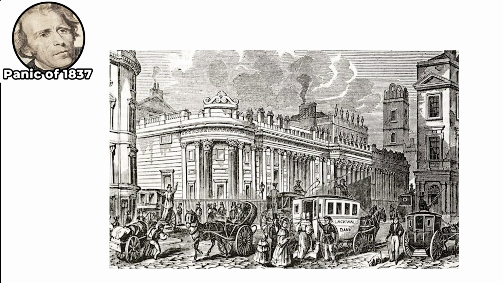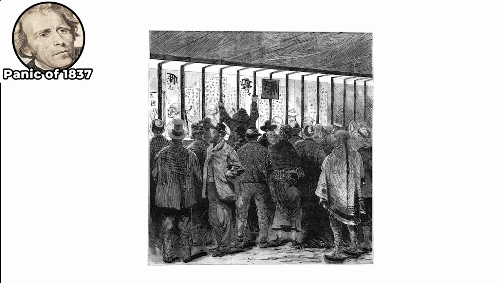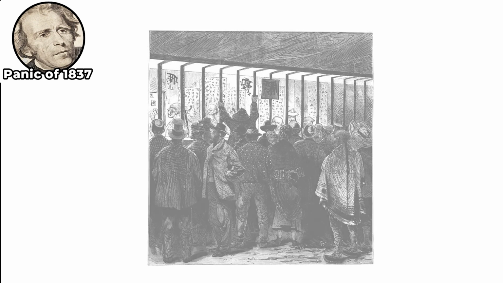Though Jackson had already dismantled the Second Bank of the United States in 1836, its absence made the crisis worse by removing a central financial backstop. The Panic of 1837 sparked a deep economic crisis that spread globally, shattered trust in the banking system, and led to a depression that lasted into the mid-1840s.